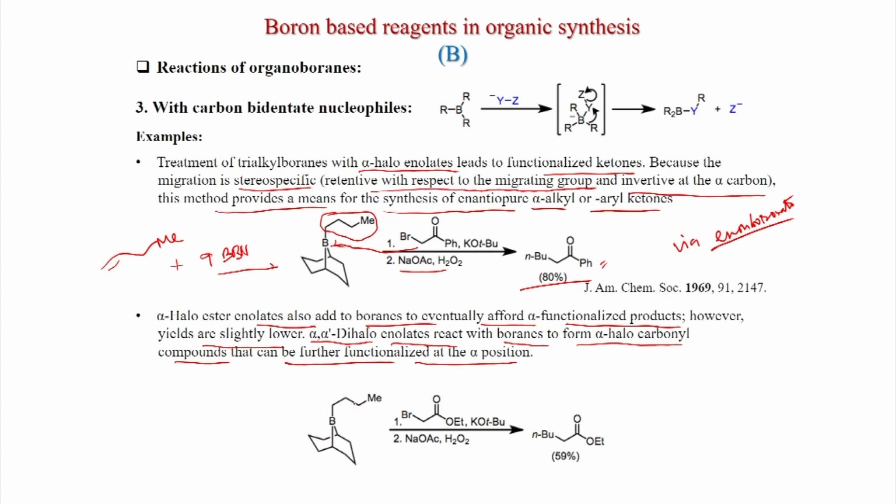The first reaction is followed by this n-butyl migration, and after NaOAc treatment the n-butyl ester is formed here. This mechanism is also via enol borane or enol borane ester. So here also you get this butyl group at the alpha position.